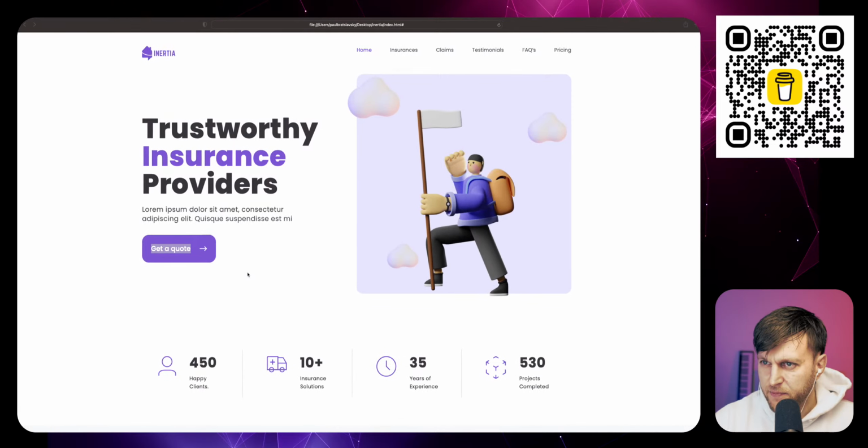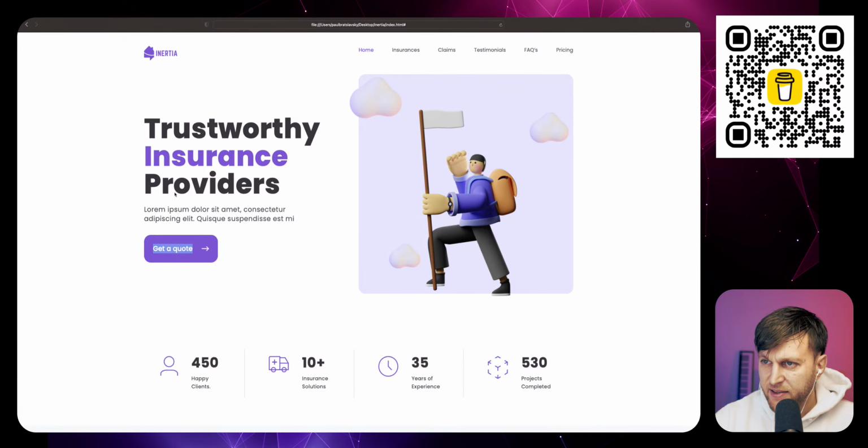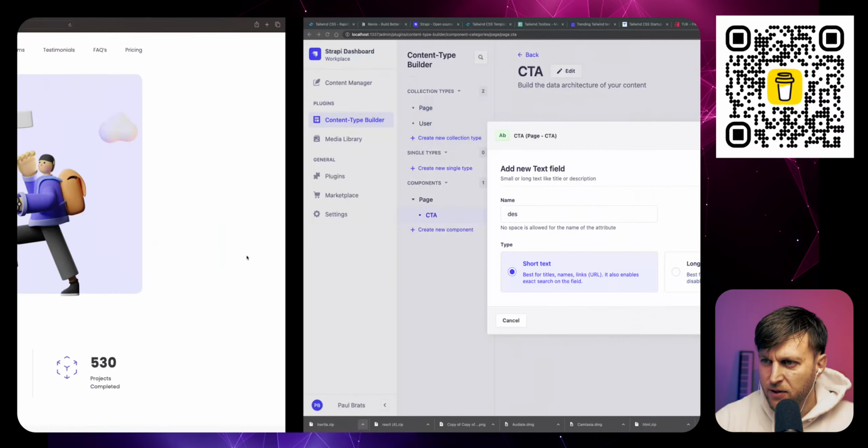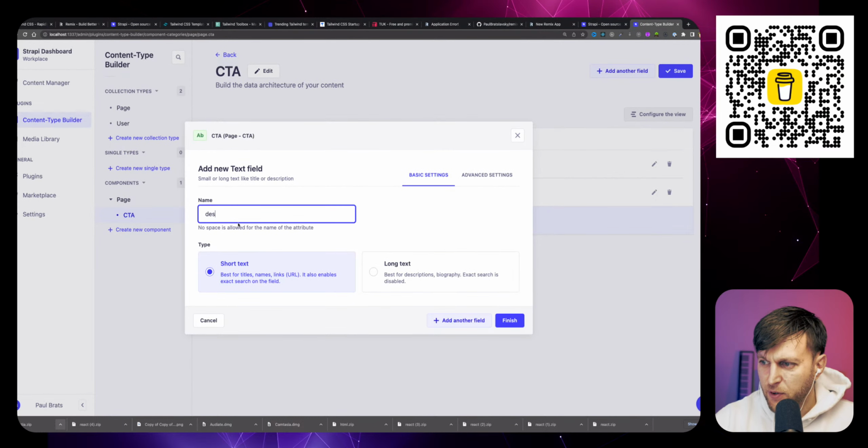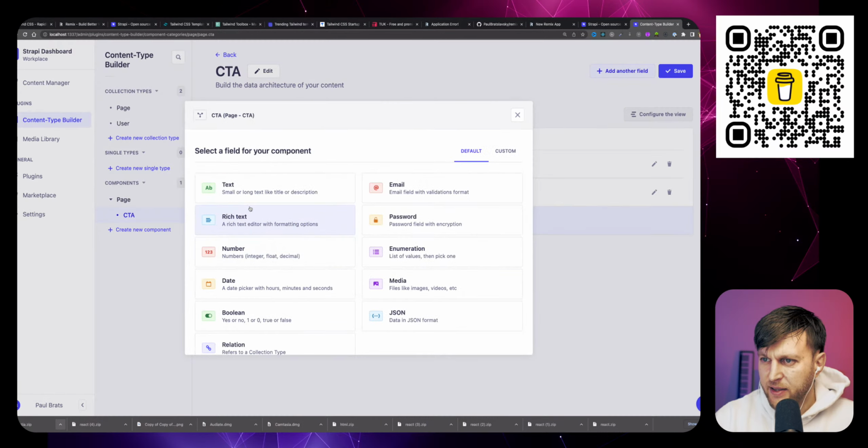Wait, where's the... Yeah, so heading, subheading, and link. Yeah, that's fine. So let's go. Let's stick with that. So we don't need this. We have header, subheader, and let's create link.